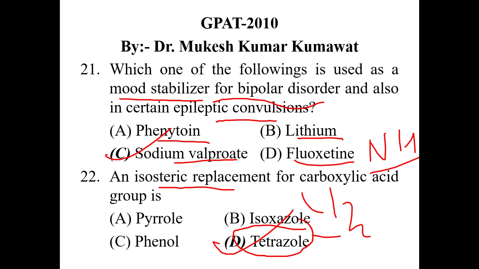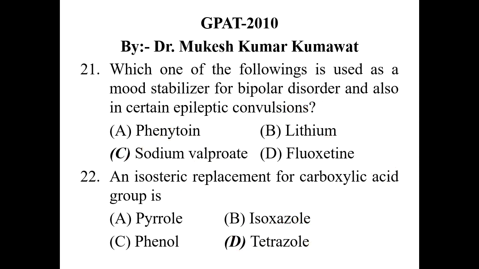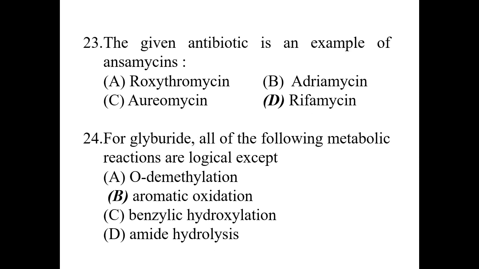Next, question 23. The given antibiotic is an example of ansamycin.